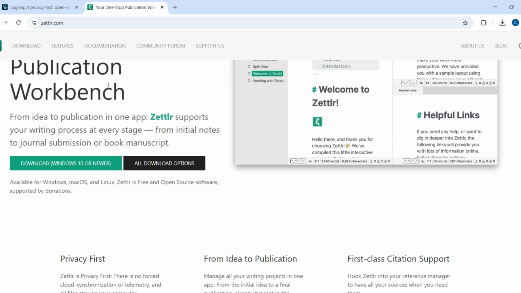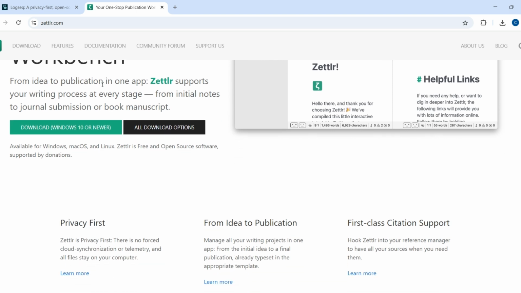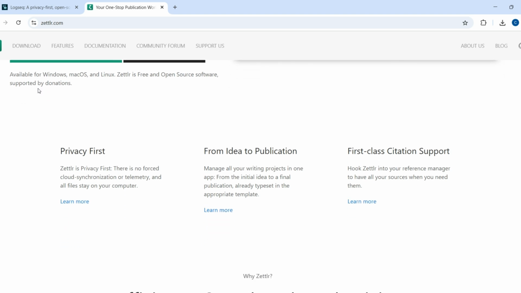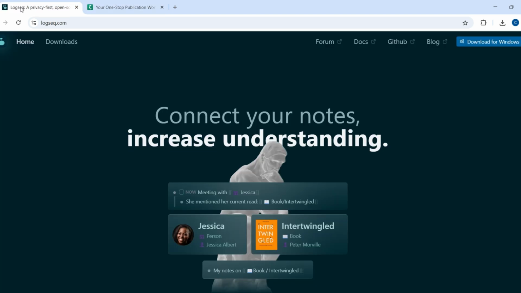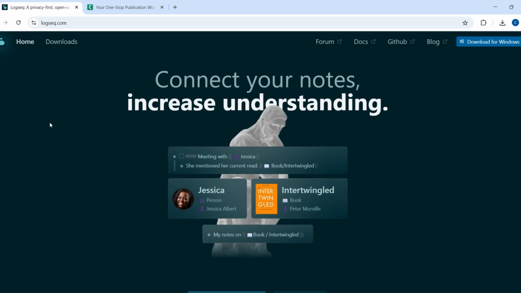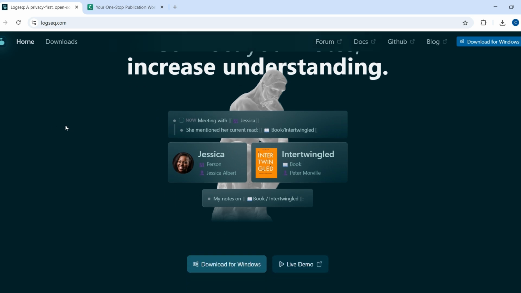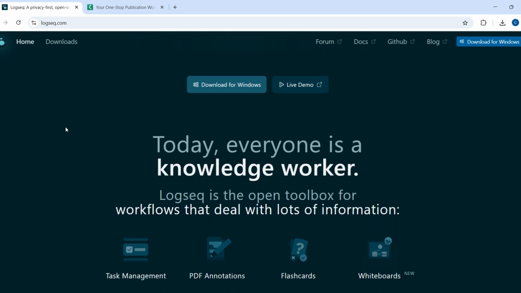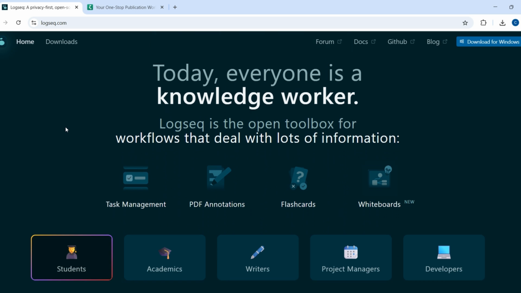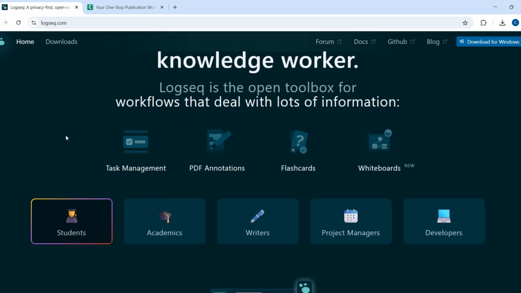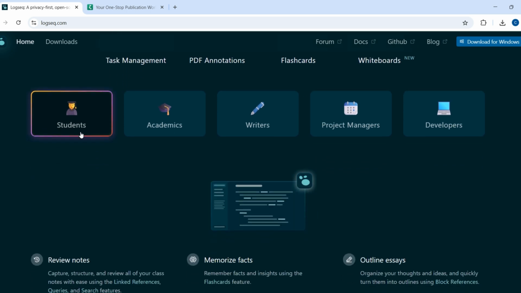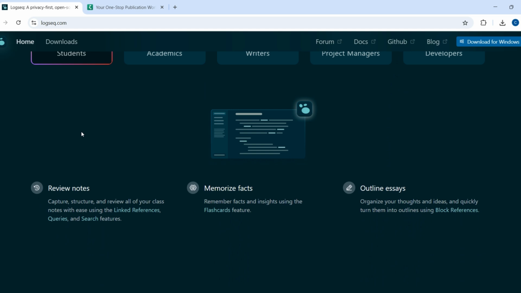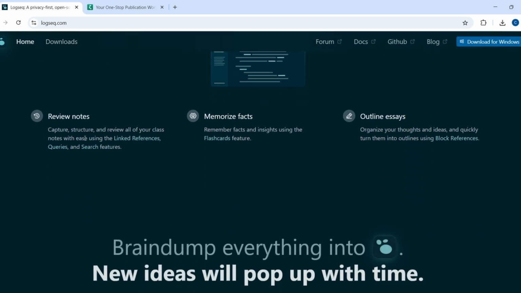Let's break it down. First, Logseq is a bidirectional outliner style note taking app built around daily notes and linked thinking. It's great for connecting ideas and building a second brain. It's open source, local first, and markdown based, meaning your data is yours. Plus, the graph view, perfect for visual thinkers. But it's not ideal for long form writing or academic research. And the learning curve, a bit steep if you're new to outliners or network thought.